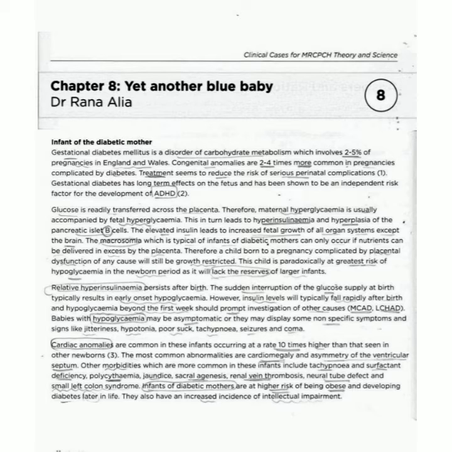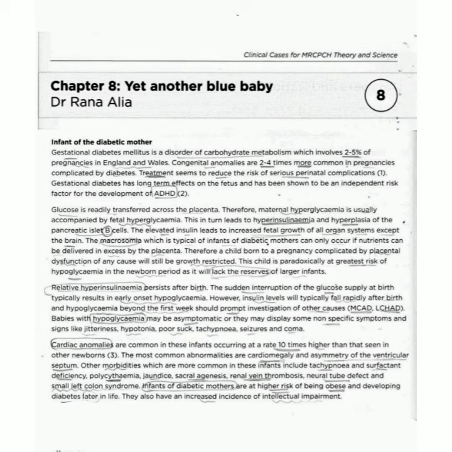So the last paragraph is telling that cardiac abnormalities are more common, like 10 times higher than other newborns, in gestational diabetes mellitus. And the most common abnormalities are cardiomegaly and asymmetry of the ventricular septum. So what are the clinical features and defects that occur in gestational diabetes mellitus? These are: tachypnea and surfactant deficiency, polycythemia, jaundice, sacral agenesis. Remember, sacral agenesis is present in gestational diabetes mellitus.